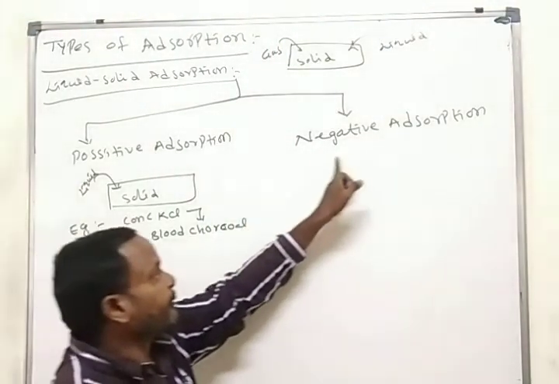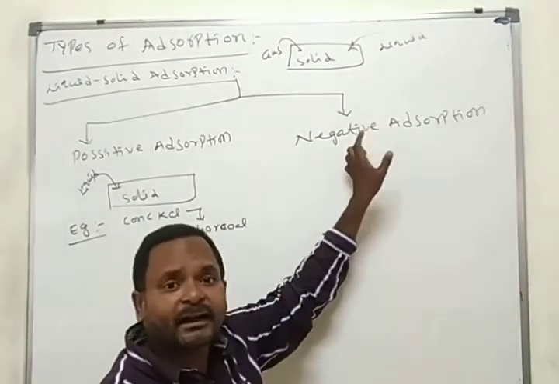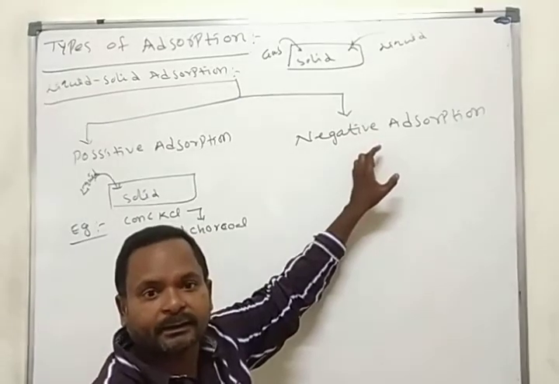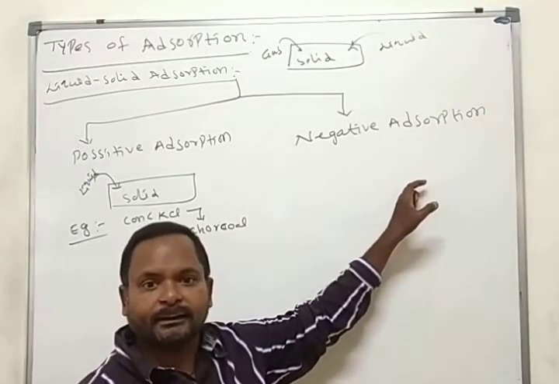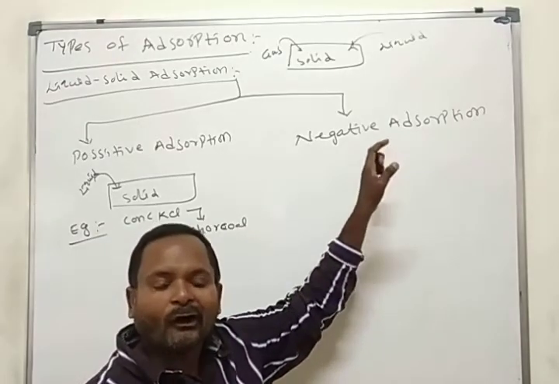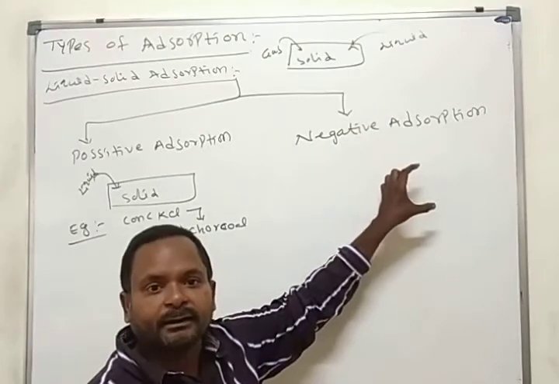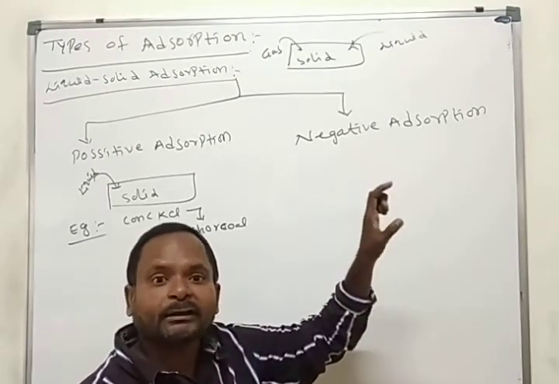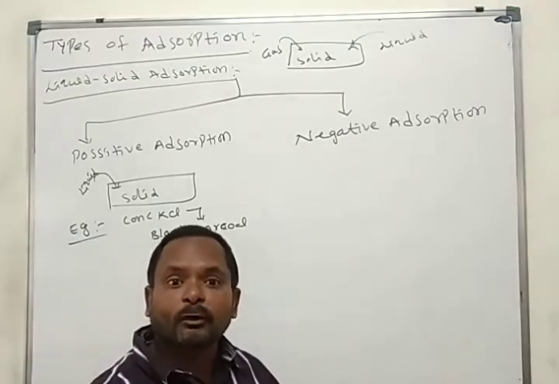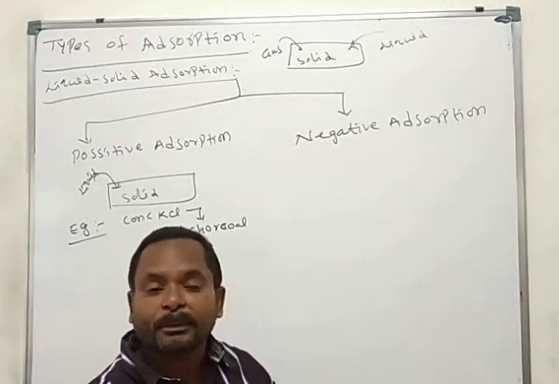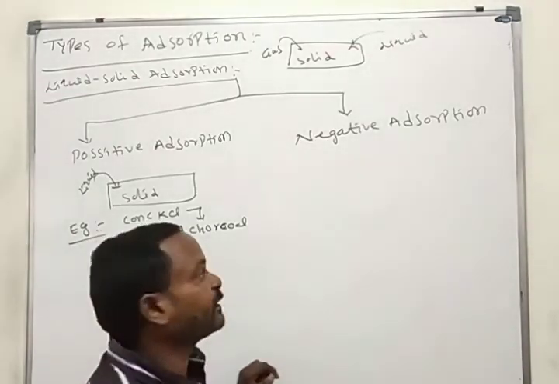Now negative adsorption. If the concentration or accumulation of adsorbate is less compared to the bulk, that means it is not present on the surface and more moved into the bulk, we call it negative adsorption.